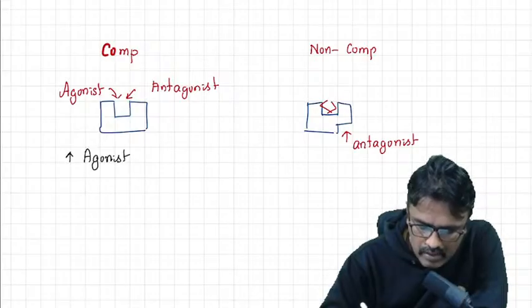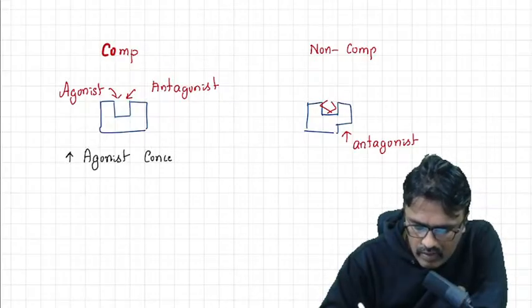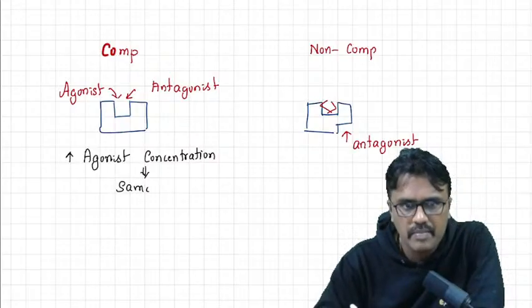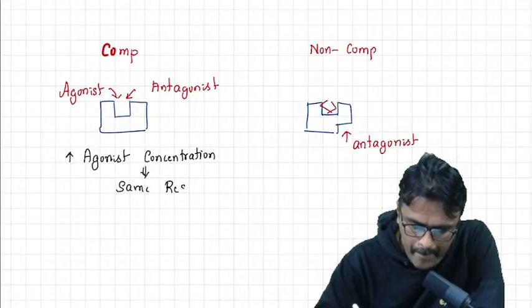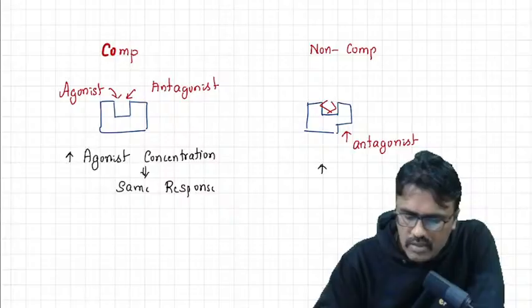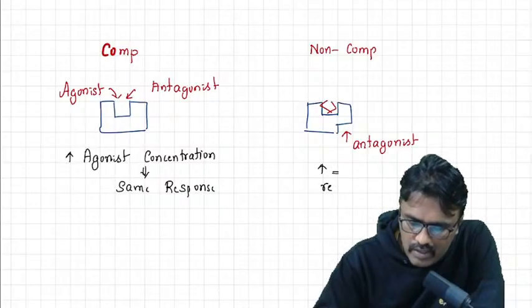By increasing agonist concentration, you can get the same response. But here, even if you increase the agonist concentration, the response will not change. Actually, the response decreases.